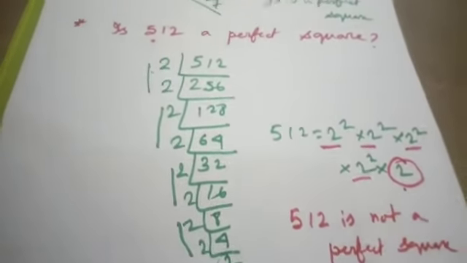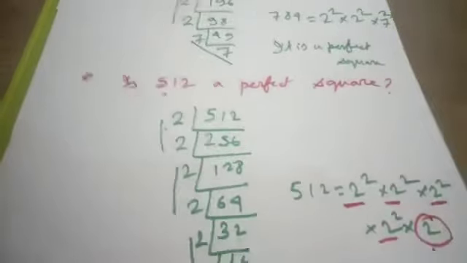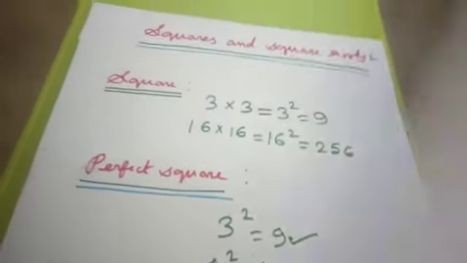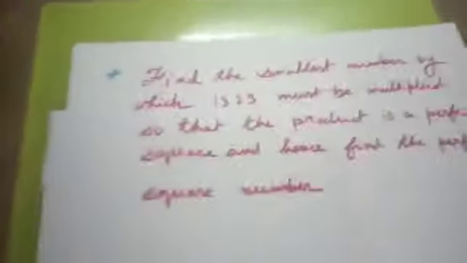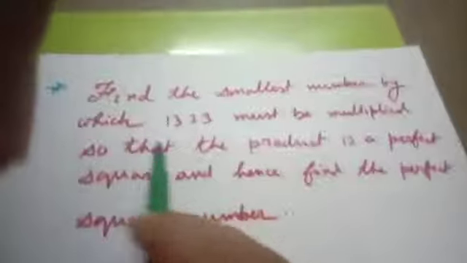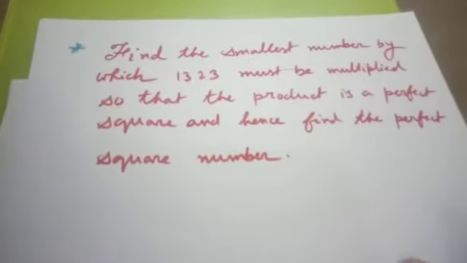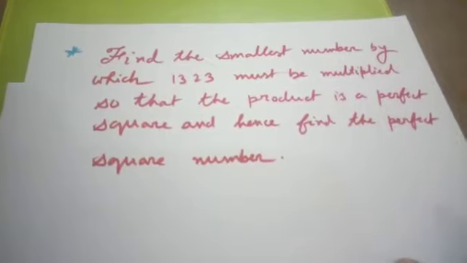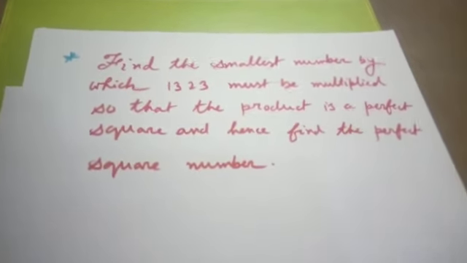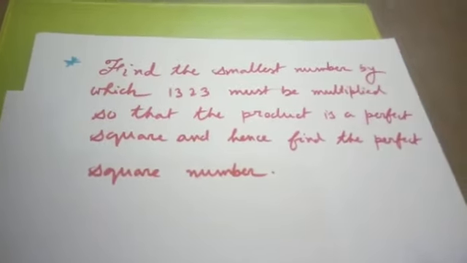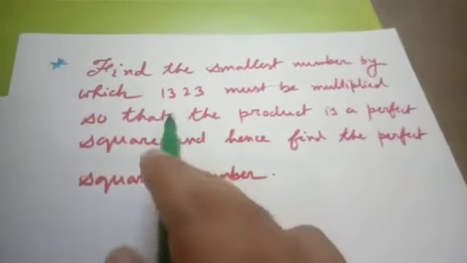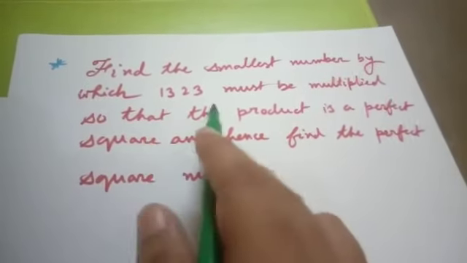Let's see another example. The question is, find the smallest number by which 1323 must be multiplied so that the product is a perfect square, and hence find the perfect square number. At first, we factorize 1323.